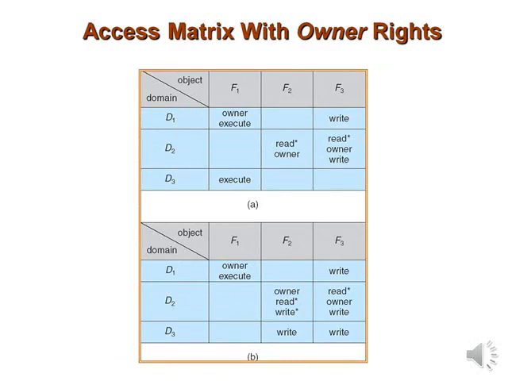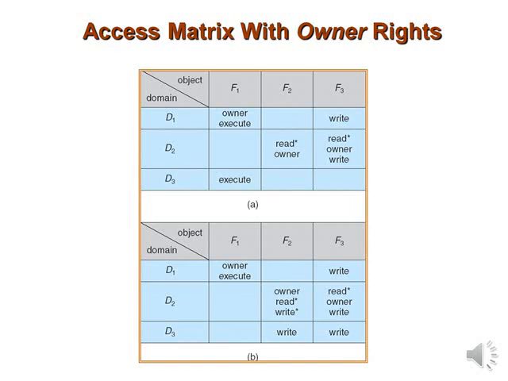So here we will move on to something called the owner right. A system may select only one of these three copy rights, or it may provide all three by identifying them separately as either copy, transfer, or limited copy. As I told you, copy is the main right, and transfer and limited copy are the two variations. We also need a mechanism to allow addition of new rights and removal of some rights.